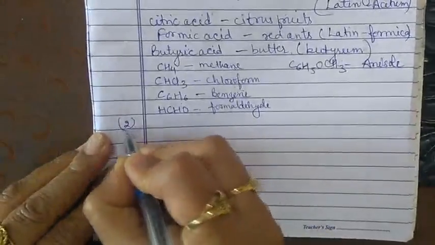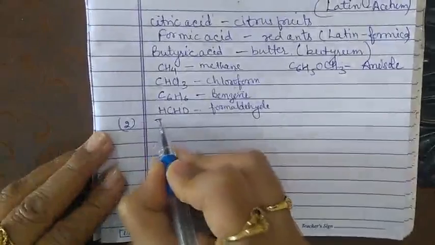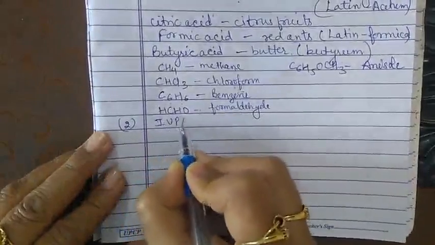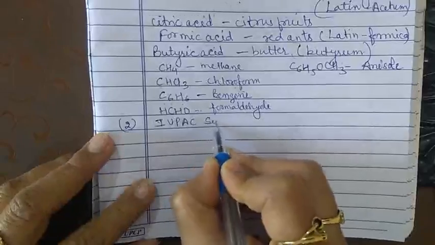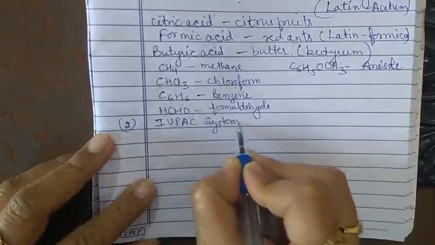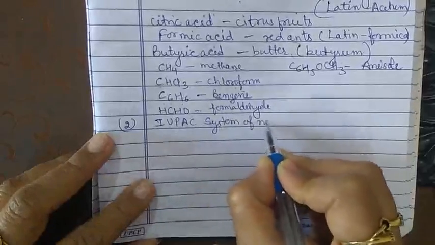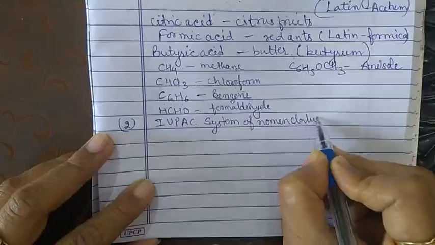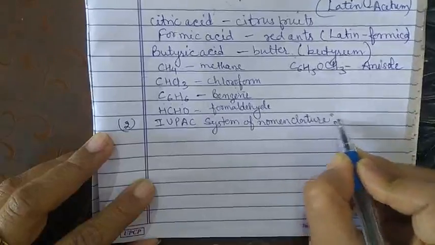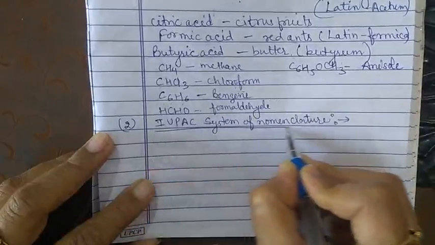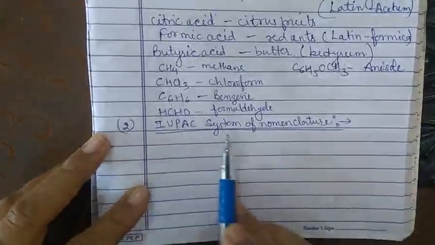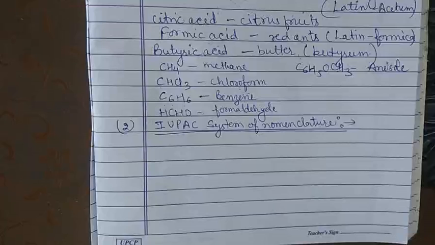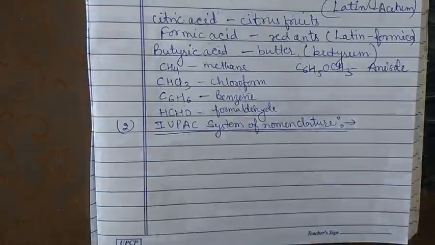Now the second system of nomenclature is known as the IUPAC system of nomenclature. Now we know what organic compounds are.